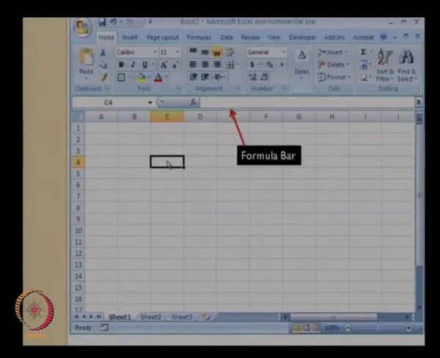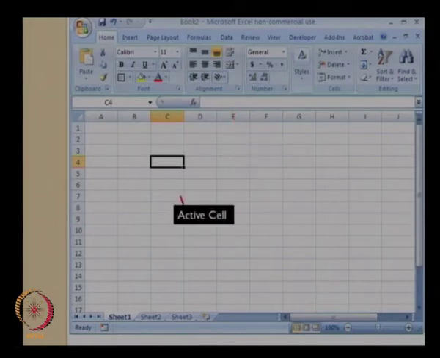Okay. And as you start entering anything into the cell, you will also be able to see it in this formula bar. Any numerical formula and so on that you enter in the cell, you will be able to see in this particular formula bar. What we are going to do is take a look at how we enter numbers, how we enter statements and words, letters and so on, as well as how we do computations in Microsoft Excel. And this particular cell, cell C4, is called the active cell.